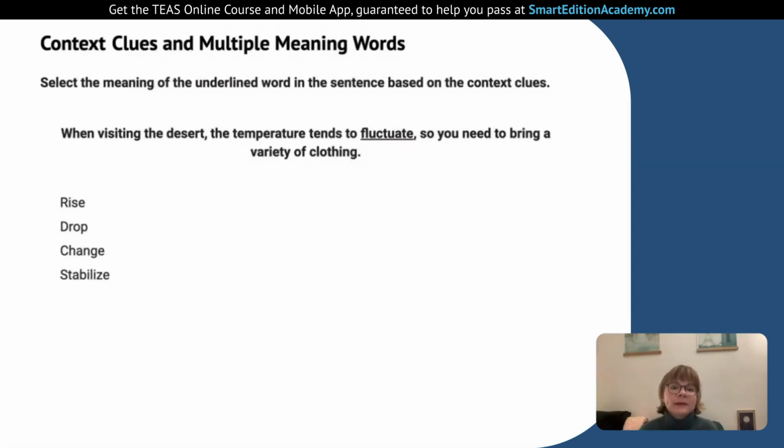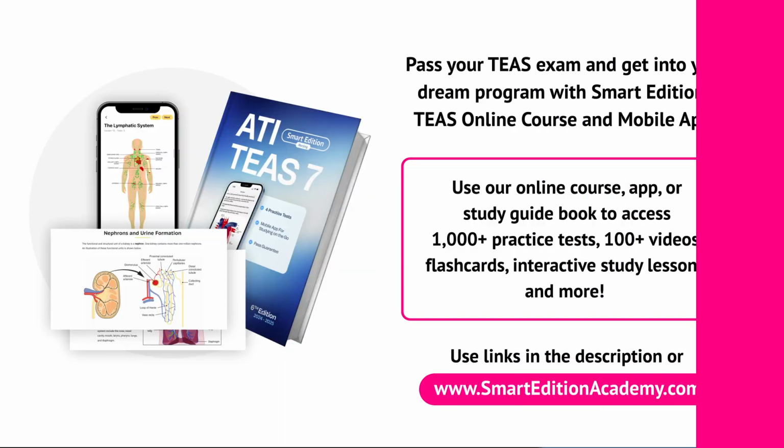And the last one is stabilize. But that's the total opposite of change. So you'll often see this pattern of opposite answers there. But this doesn't work at all. It's actually the opposite of what's correct because if the temperature is stable, we'd really only need one kind of clothing. We could kind of wear the same type of outfit the whole time if the temperature is stable. But it's going to change. That's the reason they tell us we need a variety of clothing.